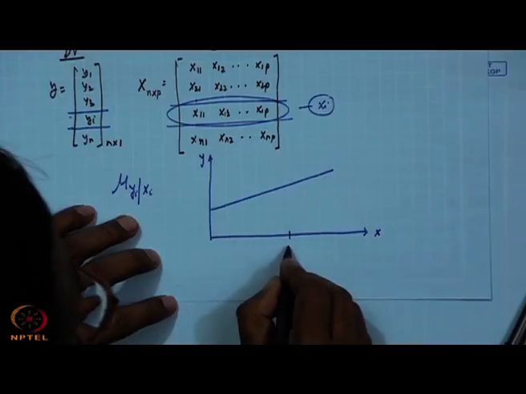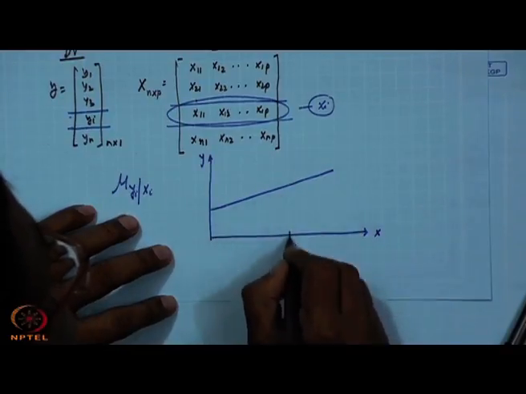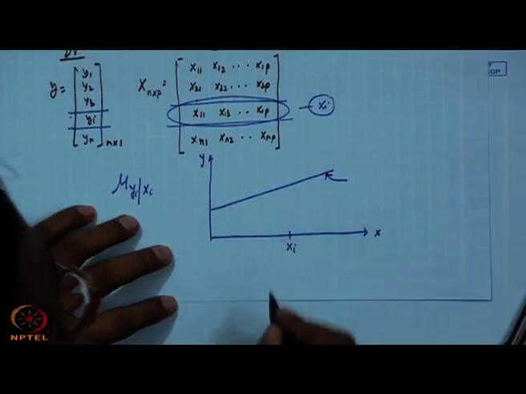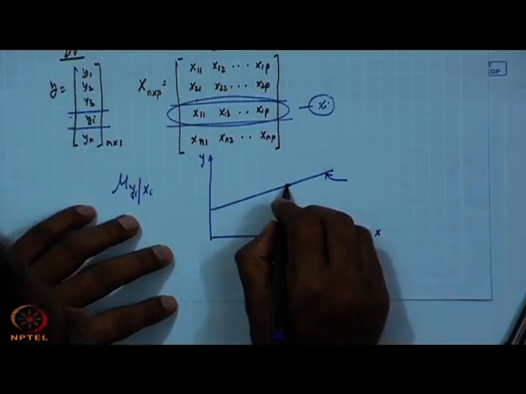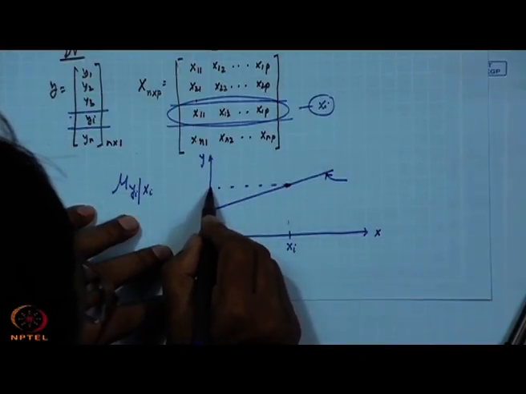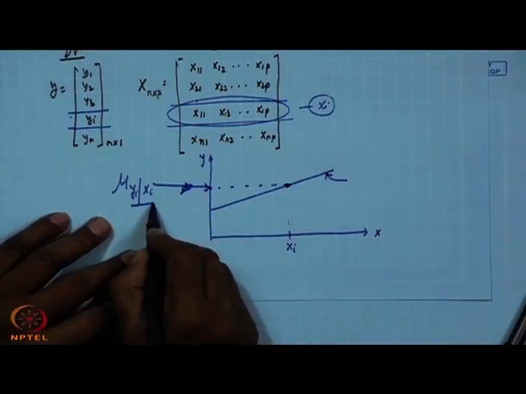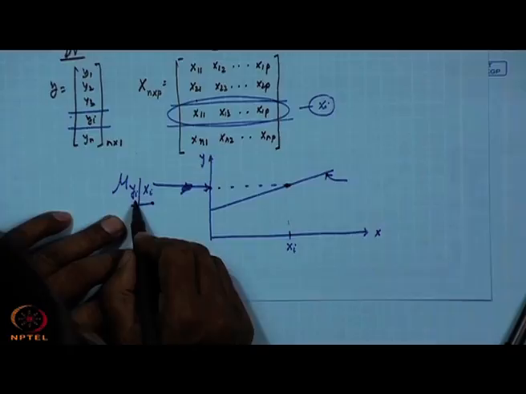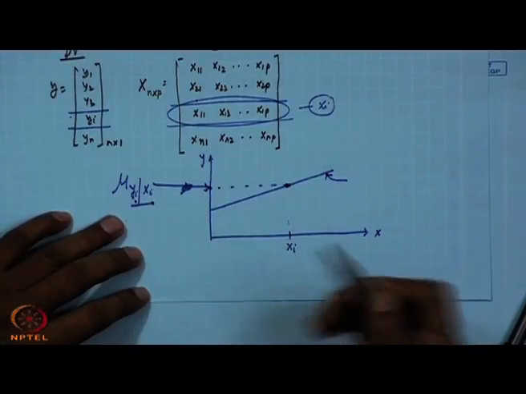Suppose this is your xi, and if this is the regression line, the linear line, then you go like this, you will be meeting, you are getting this point here. What is this value? This value here is nothing but mu, the mean value of y for the ith observation, given the ith observation.